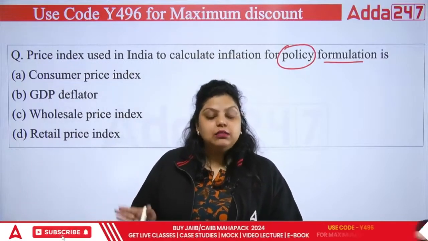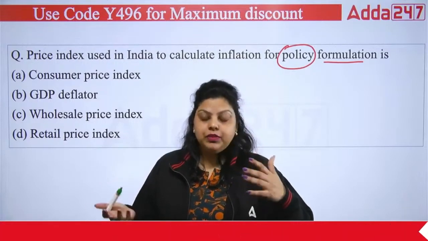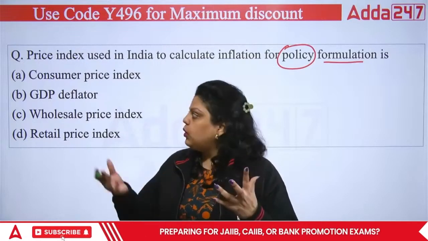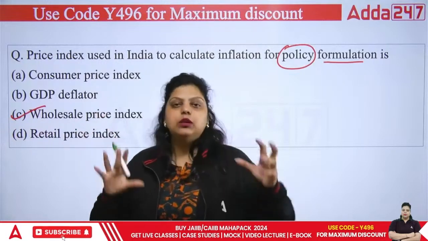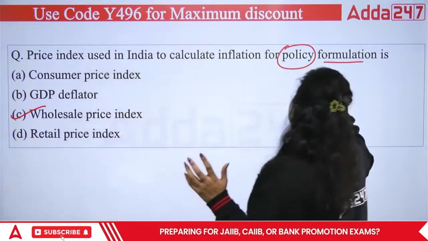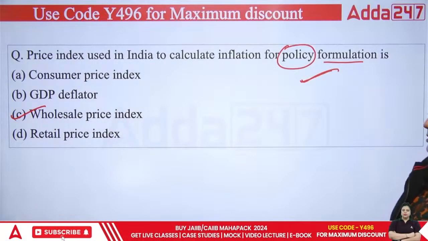Simply taking major economic decisions in your economic planning will be done when you know what's actually going on in the country. So first you calculate the wholesale price index, study what's going on at the wholesale market, and then you start formulating the policies. Okay, this is your right answer. So right answer will be C.